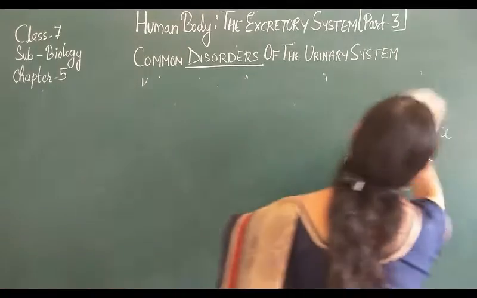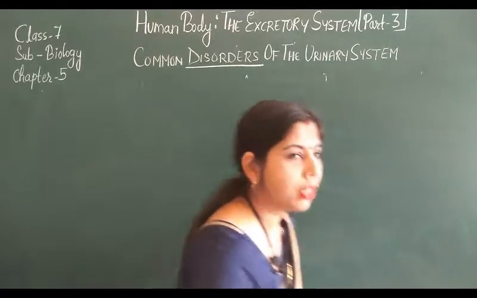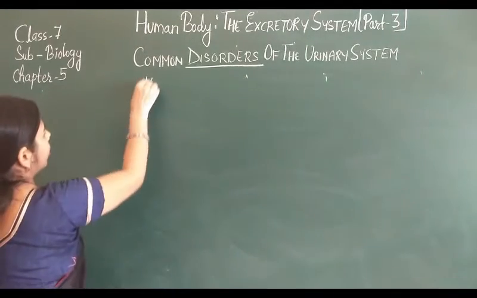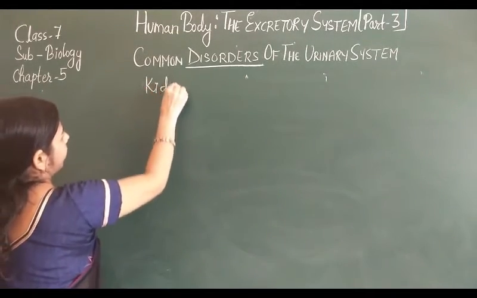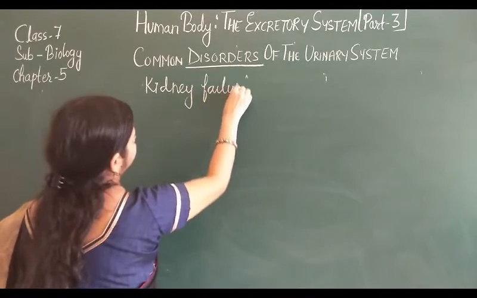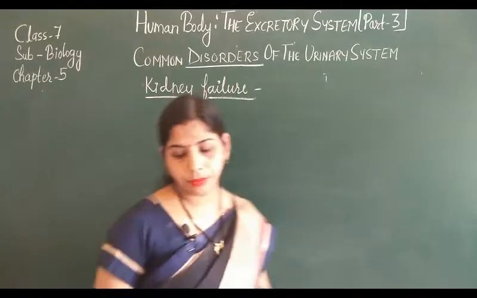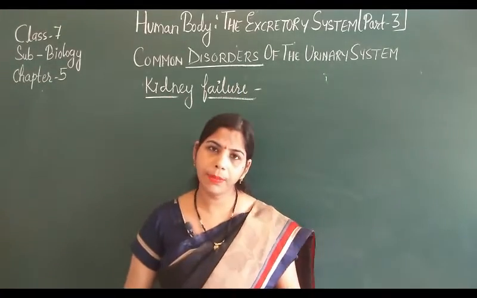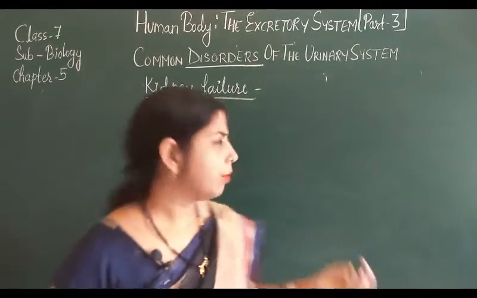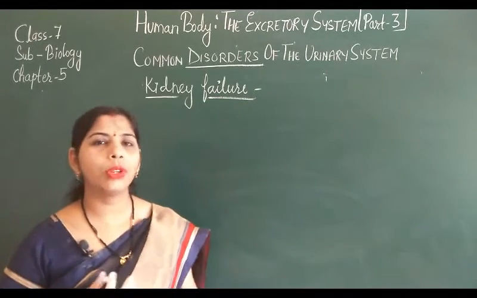Now, the next disease, which is also very common, is kidney failure. Sometimes one kidney of a person does not function properly.